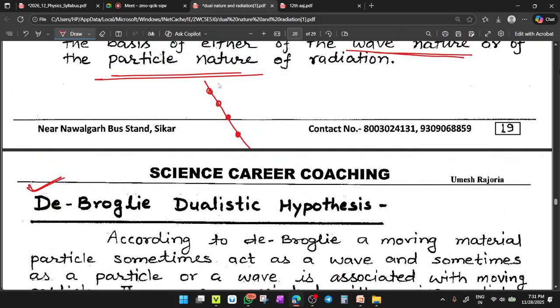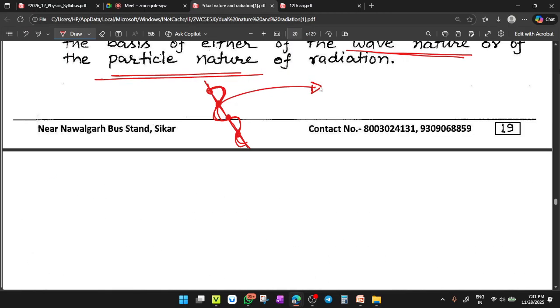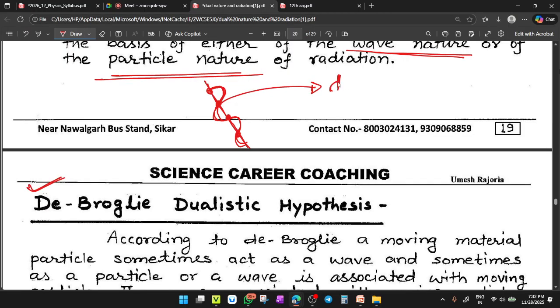But de Broglie said that there is a wave associated with the particle, and de Broglie calculated the wavelength of this wave, the wave that is associated with the particle. So along with momentum, that is the particle character, de Broglie calculated the wavelength of the wave, that is equal to h by p. Clear?